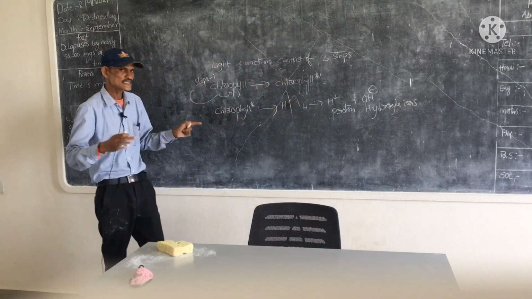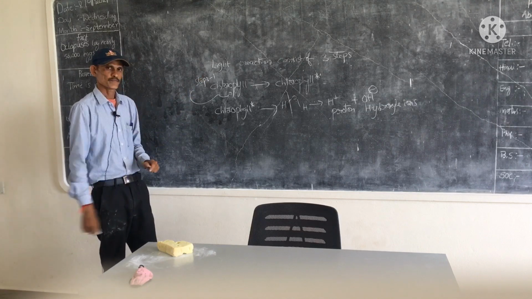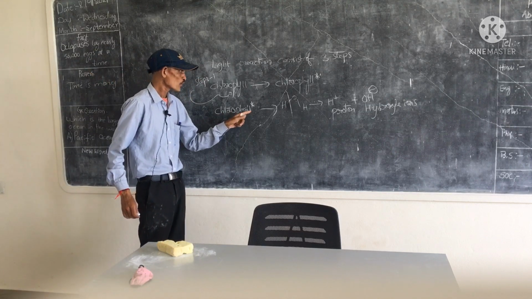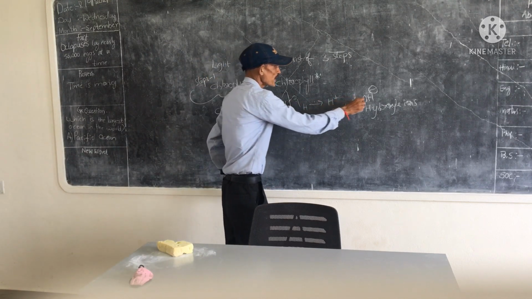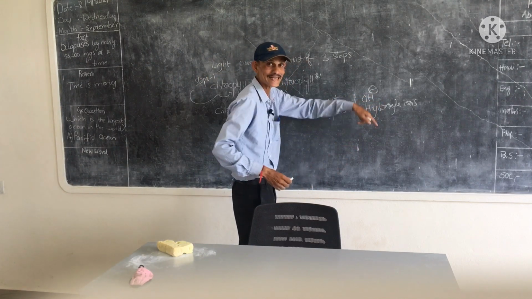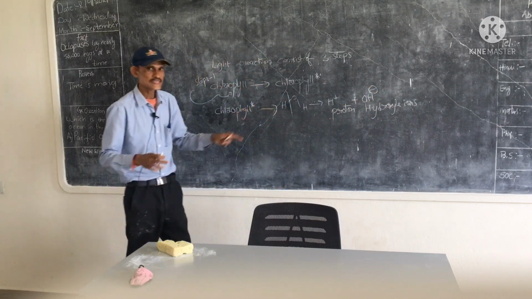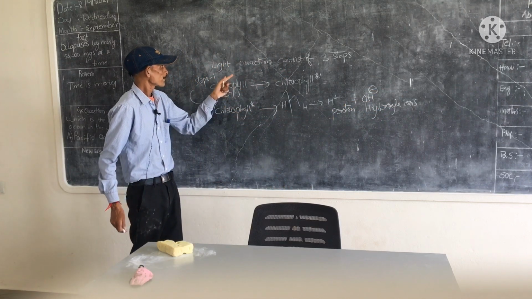This is the second step of light reaction.